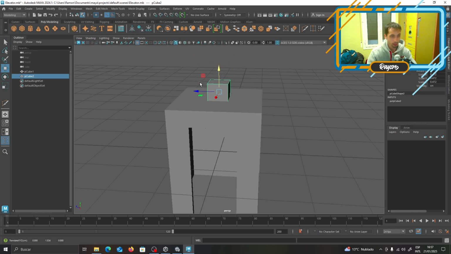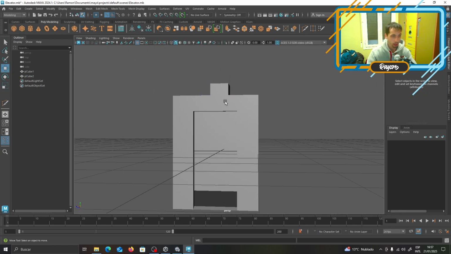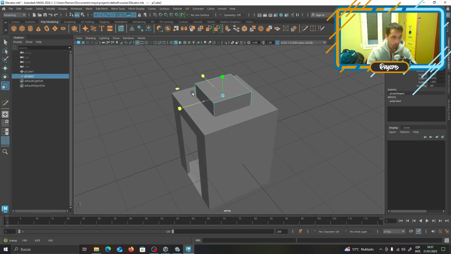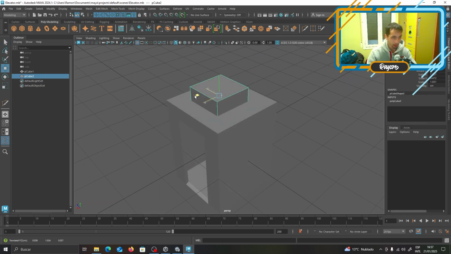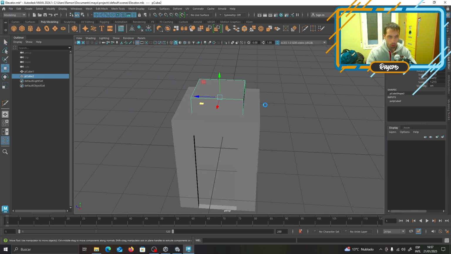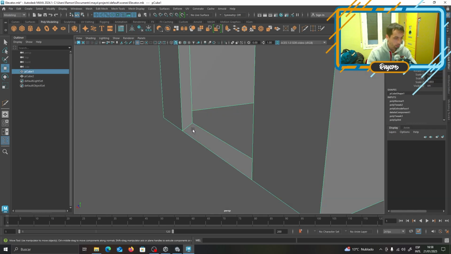And at the end, you can do whatever you want with this box. That looks okay to me. Who doesn't have an elevator that has this on top? A tiny thingy that looks way more like an elevator now. So now we have this elevator looking nicely.